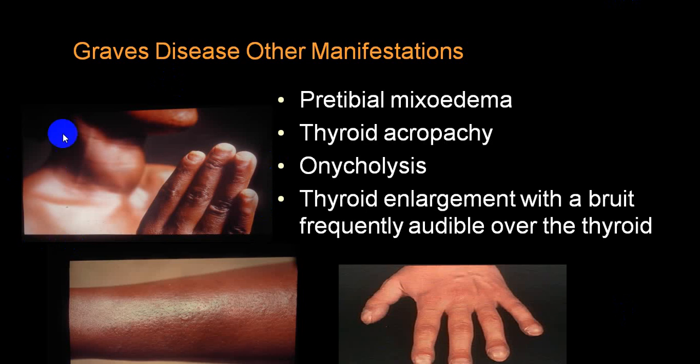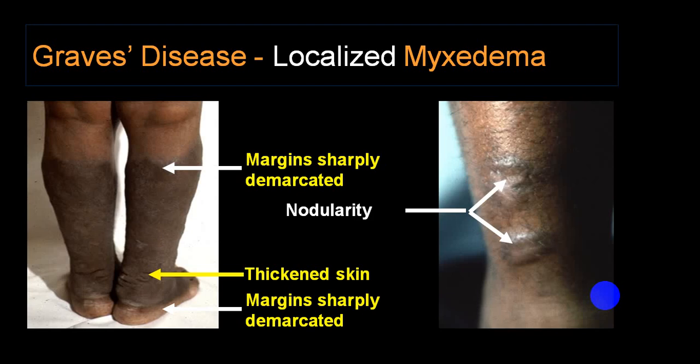Yes, along with those, exophthalmos sign, you can have a goiter, you can have a pretibial myxedema, and nail changes. We call it thyroid acropathy or onycholysis. These are the common things that you can see. And on a thyroid enlarged gland, because of increased blood flow, you can have even a bruit, which will be very clearly audible and palpable. We call it a thrill.